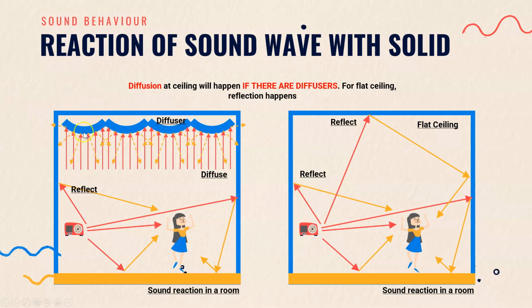Okay, just now I mentioned diffusion. So diffusion at the ceiling will happen if there are diffusers. For flat ceilings like this, of course, reflection will happen. Sound will propagate to the ceiling and then it will be reflected to the wall or directly to the listener.